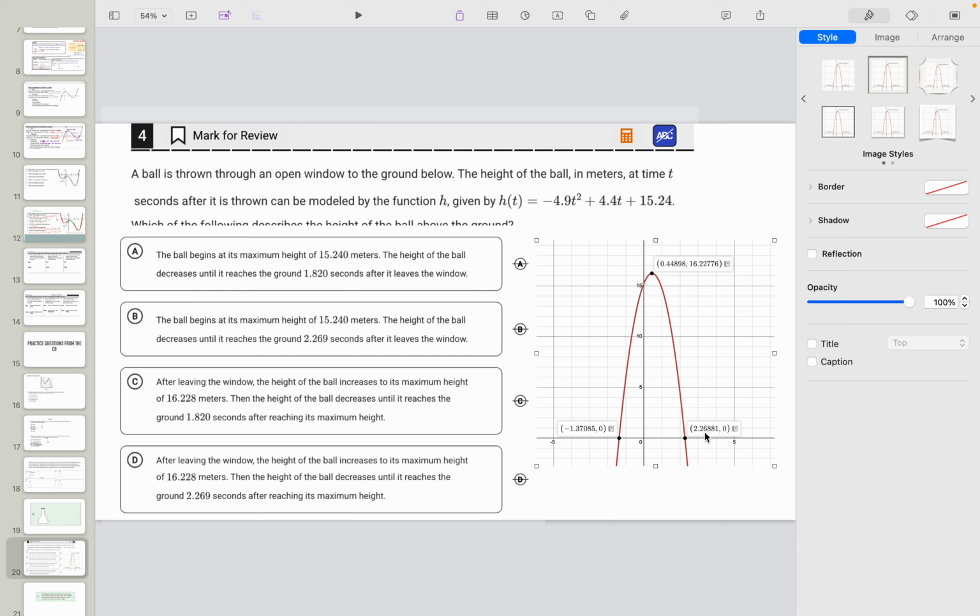We see 2.269 here, but that's not after it reaches its maximum height. 2.269 is from 0. So from here to here, if I say 2.269 minus 0.44, I'm going to get 1.8, right? Because it's after it reaches its maximum height. So the answer choice has to be C.